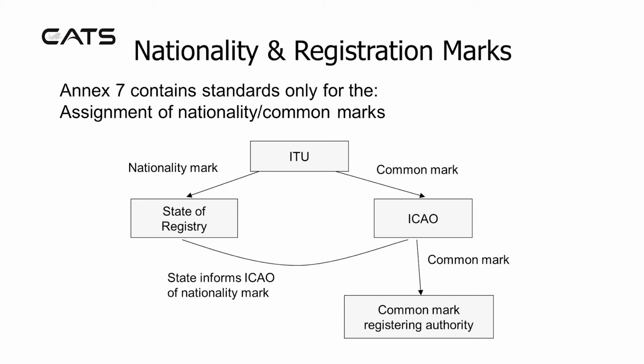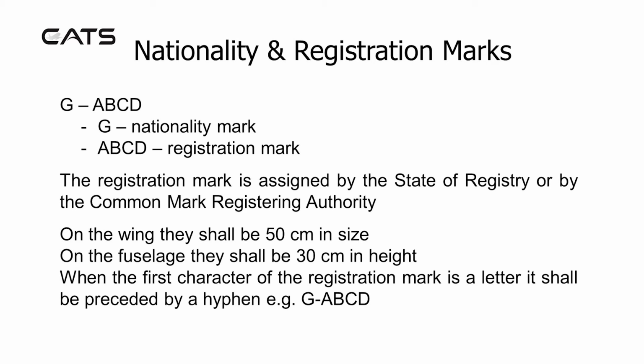Common marks are assigned by the International Telecommunications Union to ICAO, and the common mark is informed to the Common Mark Registering Authority. Golf Alpha Bravo Charlie Delta. Golf is the nationality mark. Alpha Bravo Charlie Delta is the registration mark. The registration mark is assigned by the state of registry or the Common Mark Registering Authority.